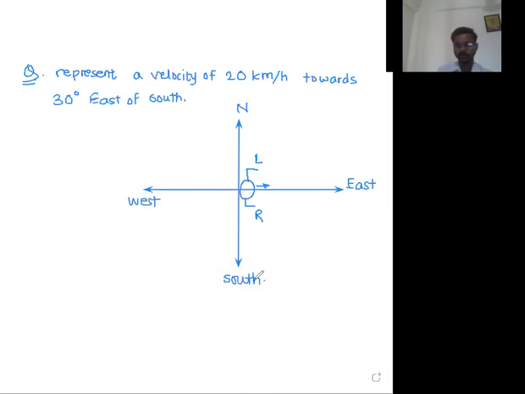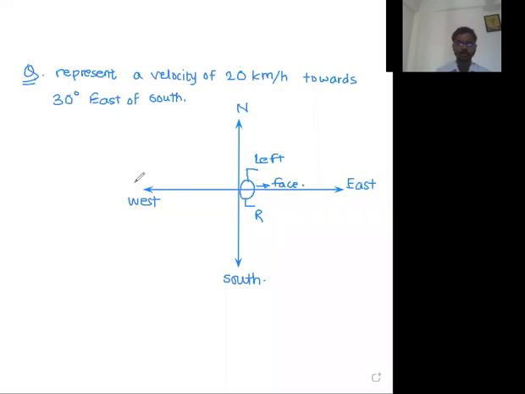Reply in the chat box. Is this trick clear to all of you? When you are facing towards east, on the left hand side you have the north. So this will decide the north direction and east direction. Once the north and east directions are defined, opposite to north, south direction is defined.